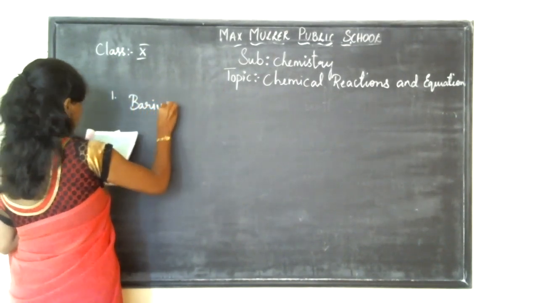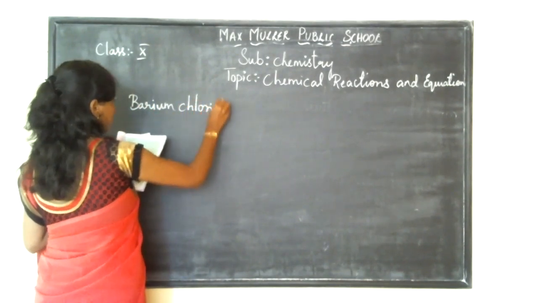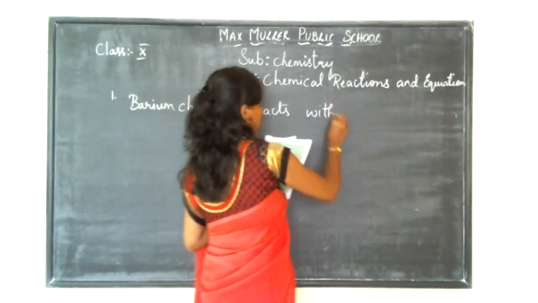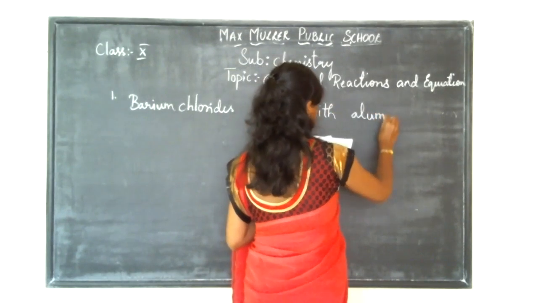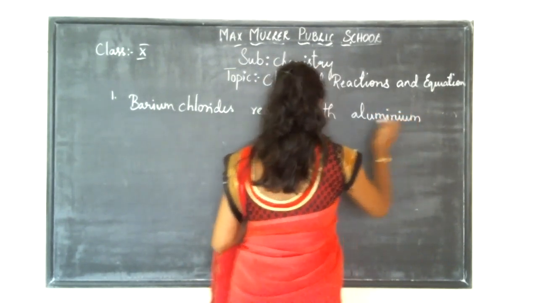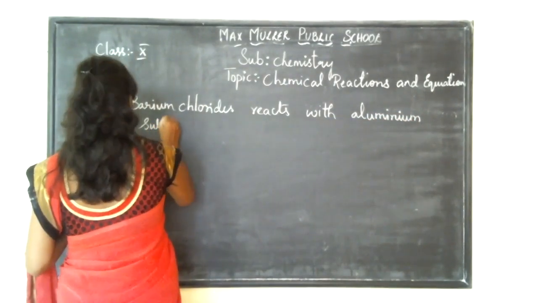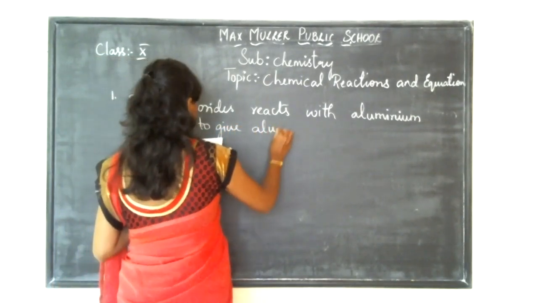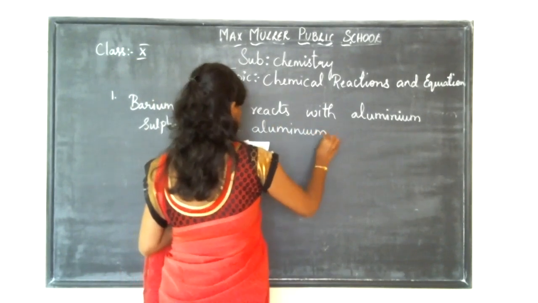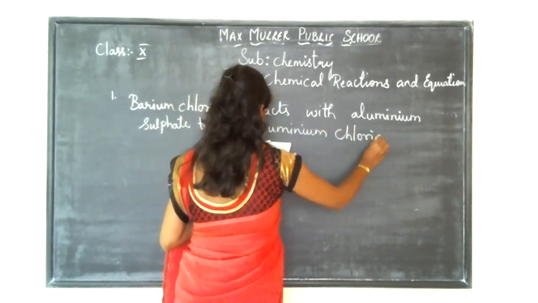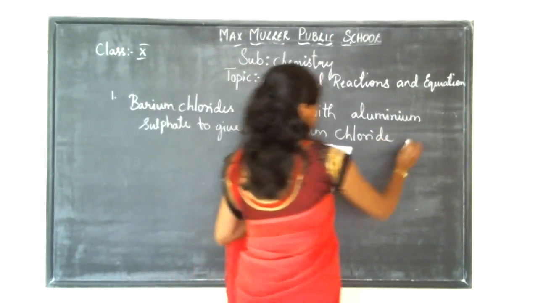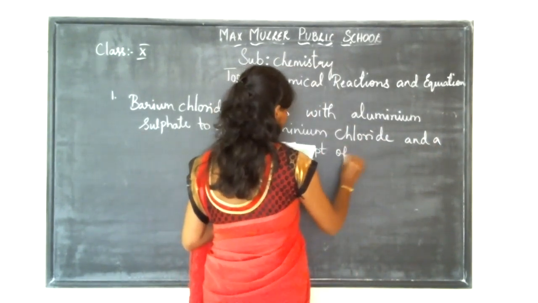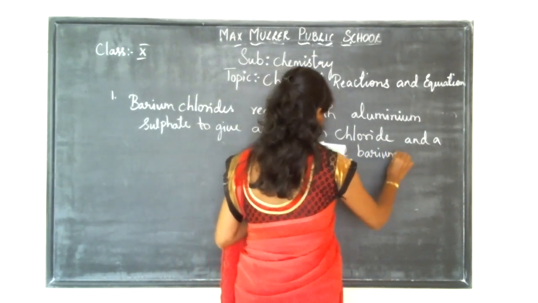Barium chloride reacts with aluminium sulfate to give aluminium chloride and a precipitate, PPT, precipitate of barium sulfate.